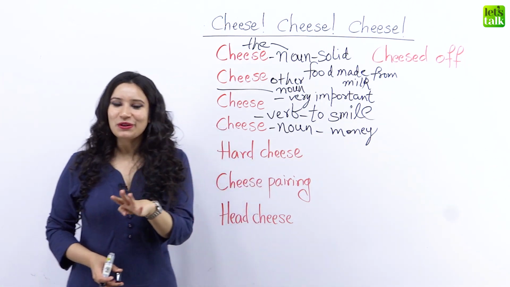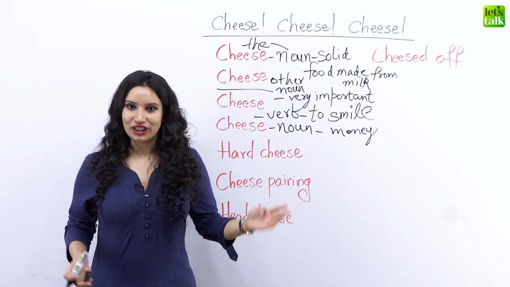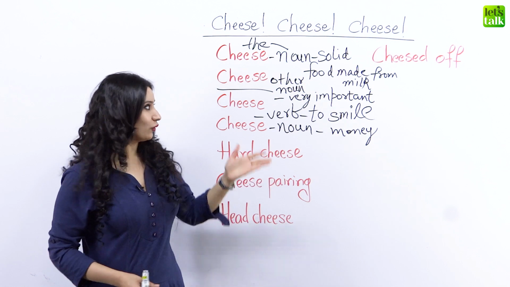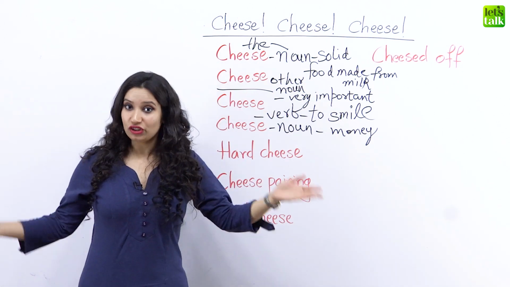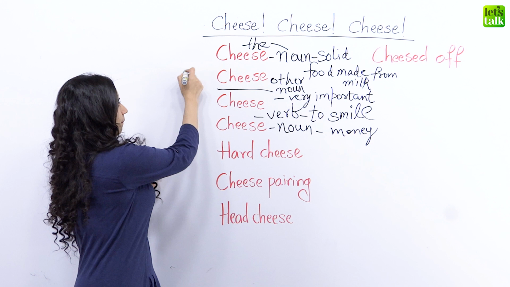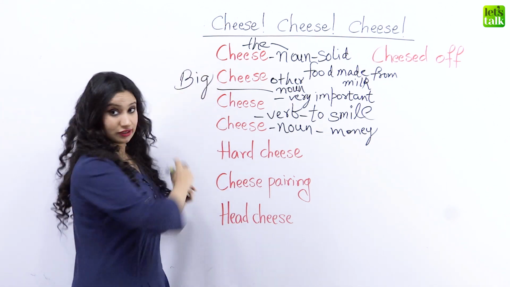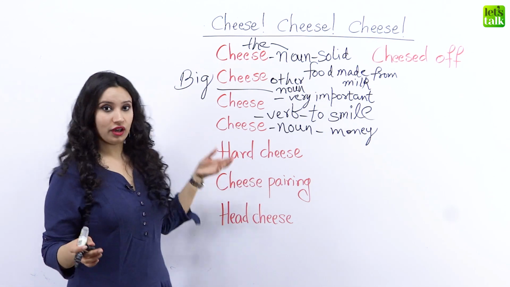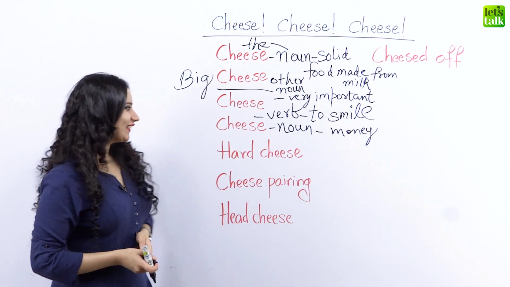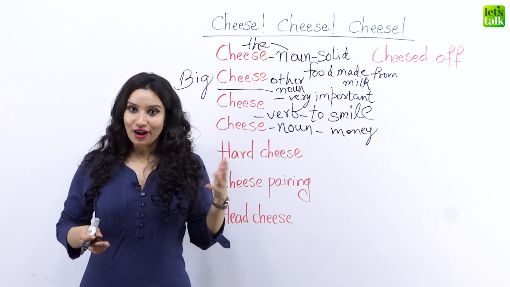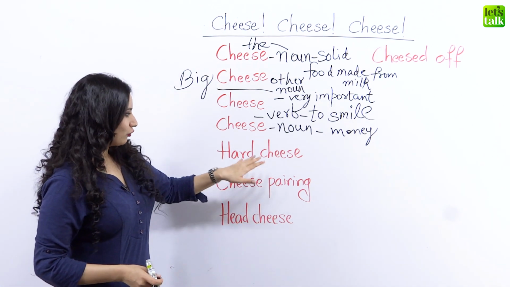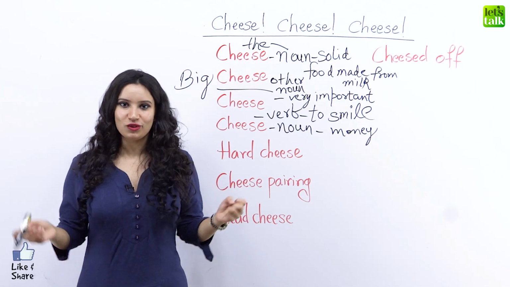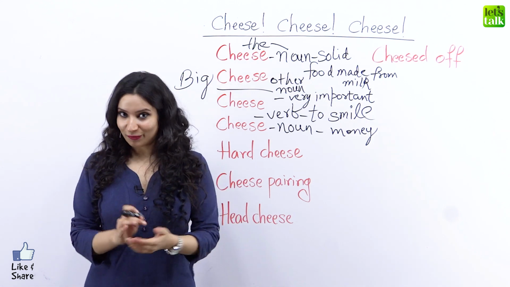Okay, so these are the 4 ways and 4 meanings of the word cheese. The first is a noun, solid food. The second is cheese, the other noun, which is a very important person, a big cheese. It's usually used with the word big. So, big cheese. She's a big cheese. And the third one is cheese. And the fourth one is money cheese. Okay, now we look at some other words with cheese. So these words are a combination of words, usually called collocations, which means 2 words which come together to mean something.